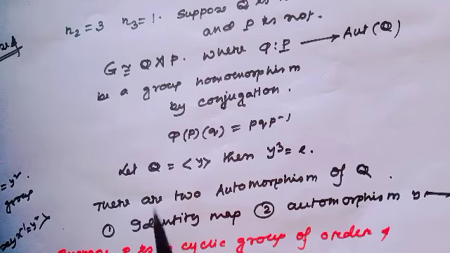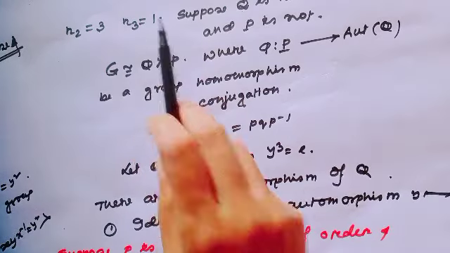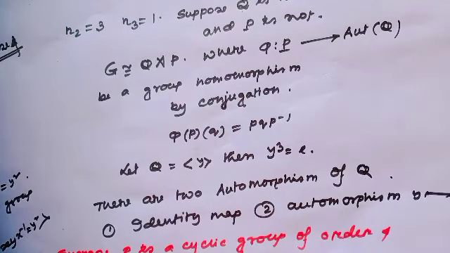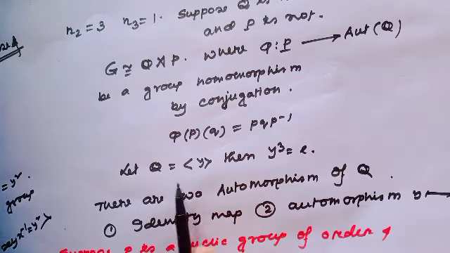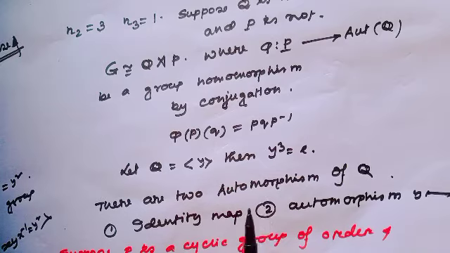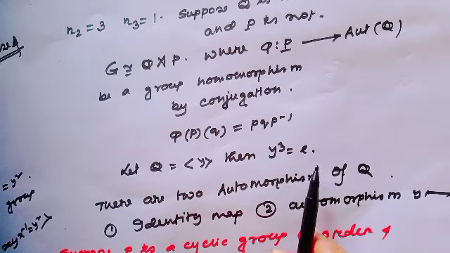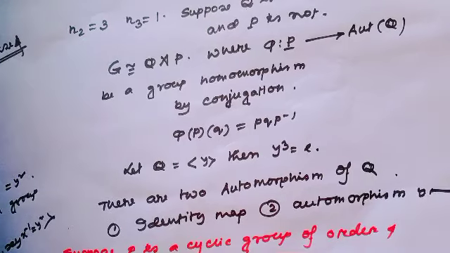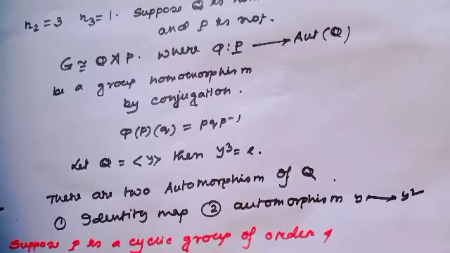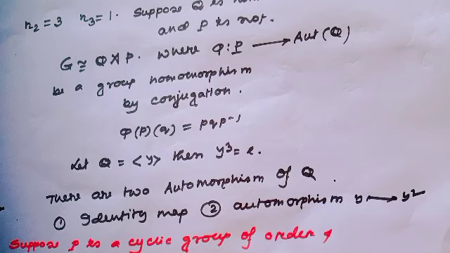Since the order of the Sylow 3 subgroup is 3, Q is generated by Y, and since Q is normal, Y cube equals identity. And there are two automorphisms of Q: one is identity and the other maps Y to Y square.